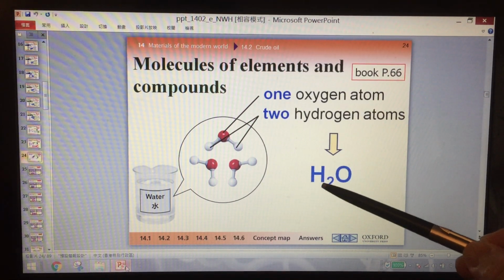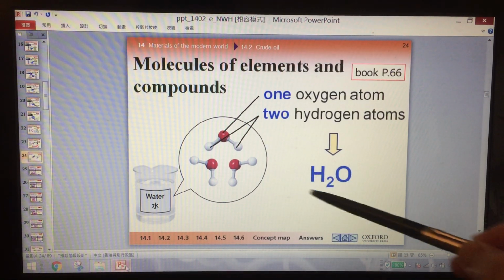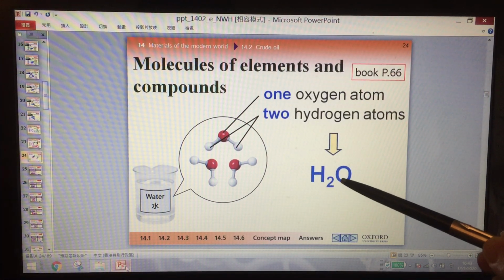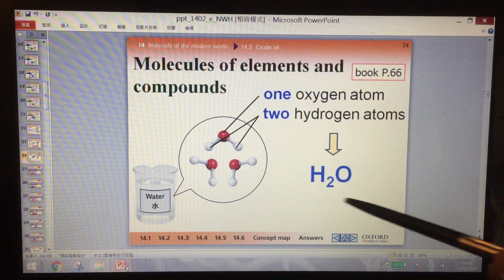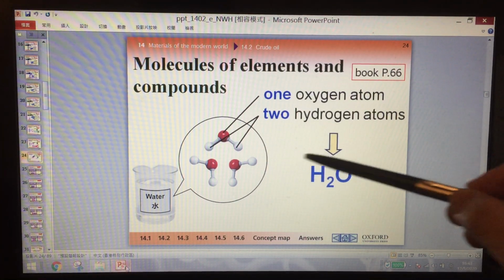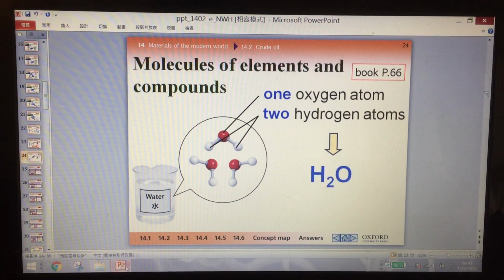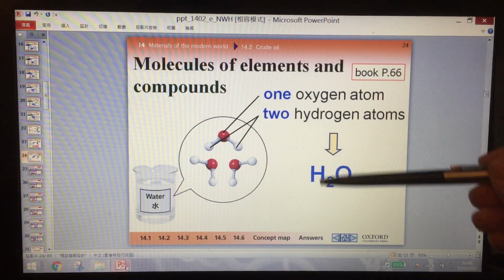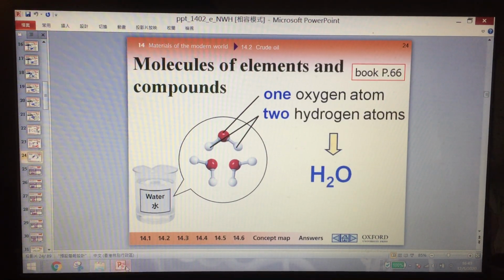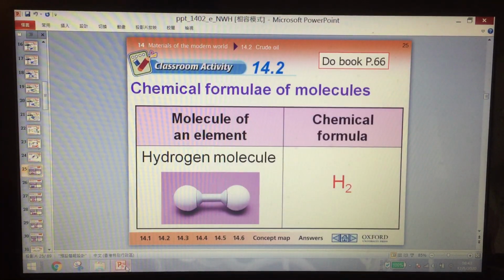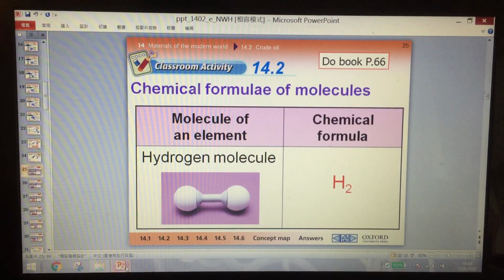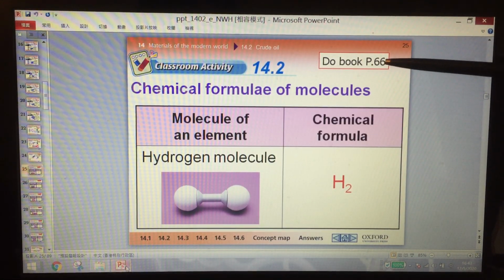H first and then O. The order is decided by the scientists, so students, please follow this rule. We say H2O. Please complete the classwork in your book, page 66.